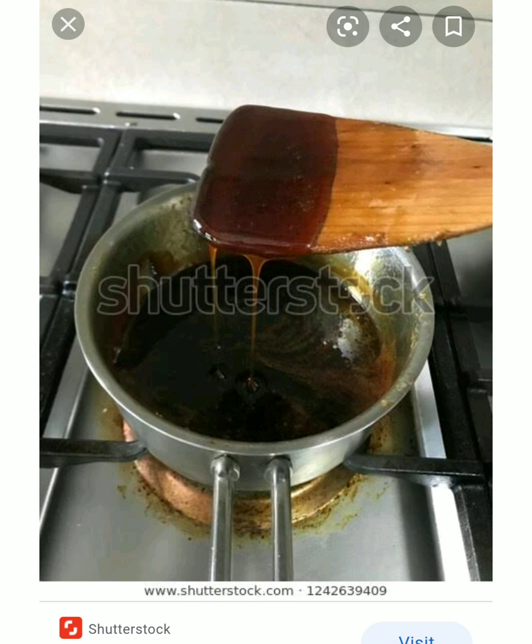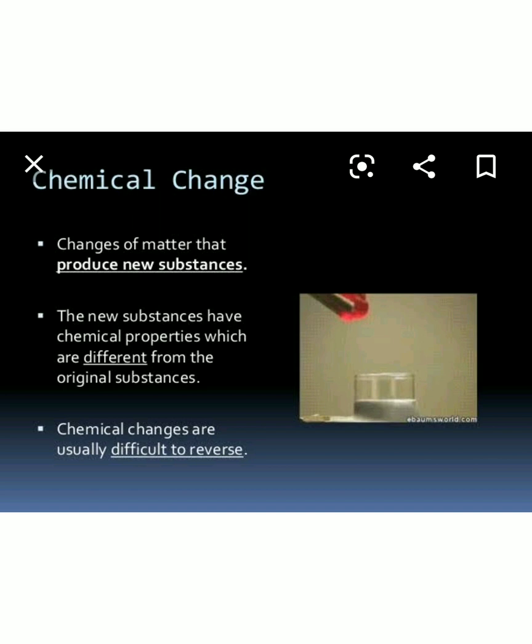This type of change is called chemical change. Sugar absorbs heat and turns to carbon or kari. Right. Chemical changes are irreversible. That is, this black precipitate never gives rise to sugar in any way. Isn't it? It cannot return back to sugar. This change is permanent and it gives a new product.